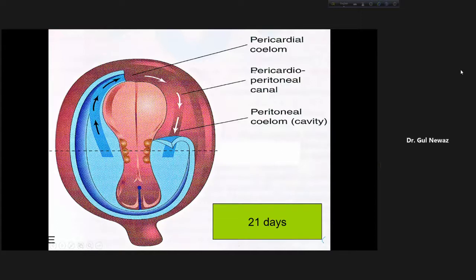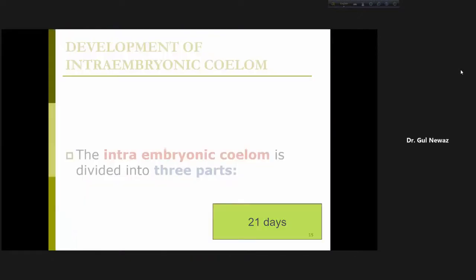And later on, we will see that our pleural cavity forms from this pericardio-peritoneal canal. So there are 3 cavities, 3 parts. So the horseshoe-shaped cavity divides into 3 parts.